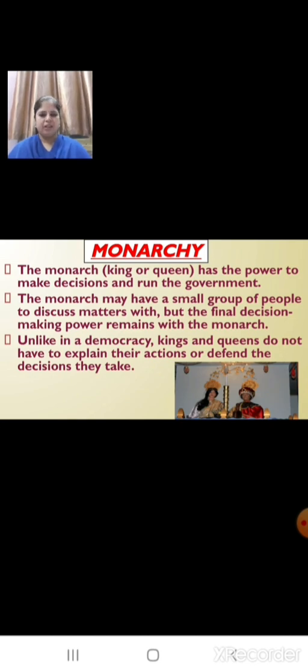That is monarchy. The monarch, which means king or queen, has the power to make decisions and run the government. The monarch may have a small group of people to discuss matters with, but the final decision-making power remains with the monarch. Unlike in a democracy, kings and queens do not have to explain their actions or defend the decisions that they take.